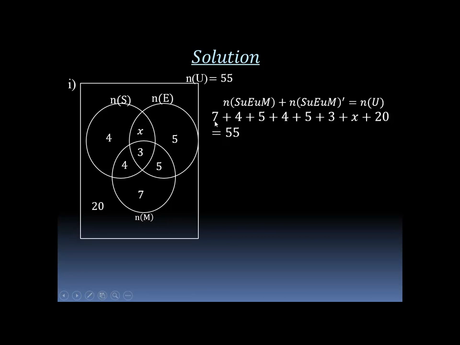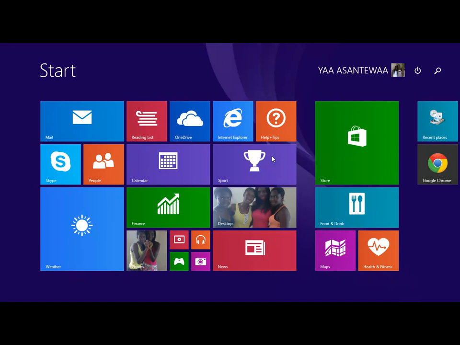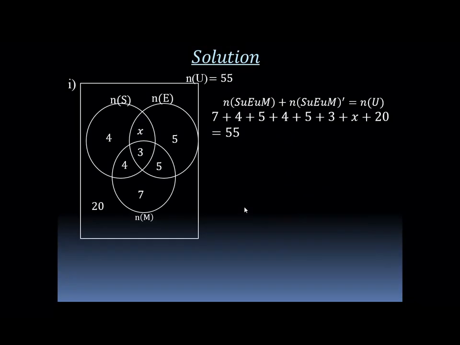Now, if you add 7 plus 4 plus 5 plus 4 plus 5 plus 3 plus 20, x plus 48 is equal to 55.